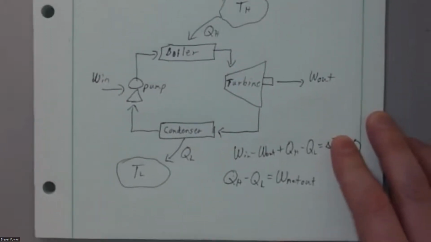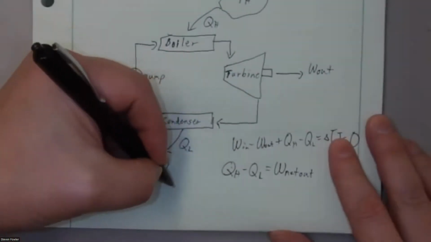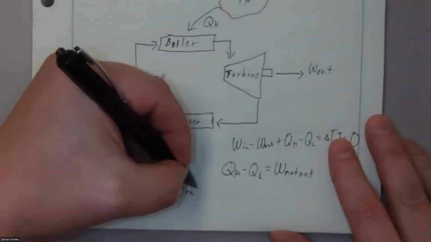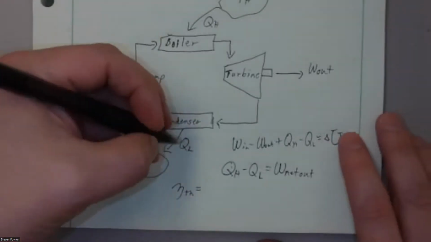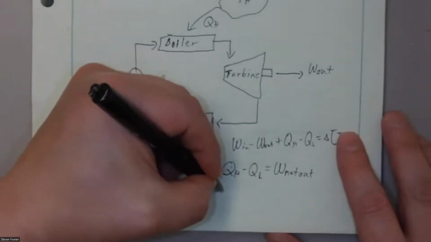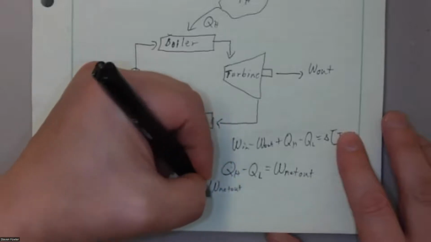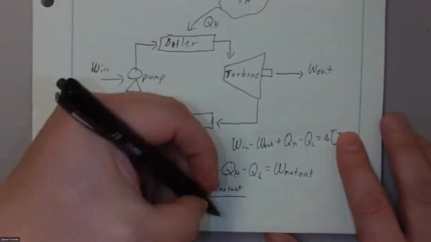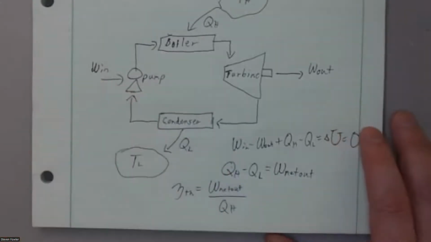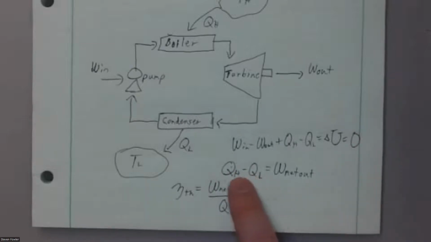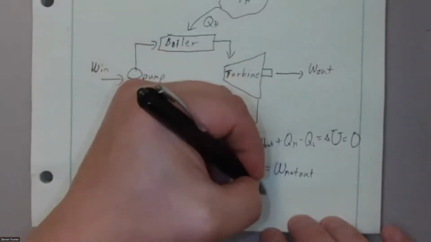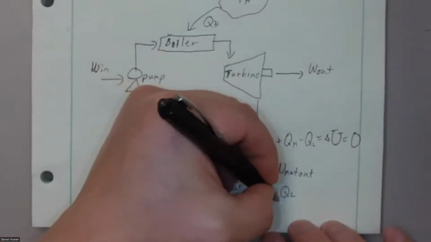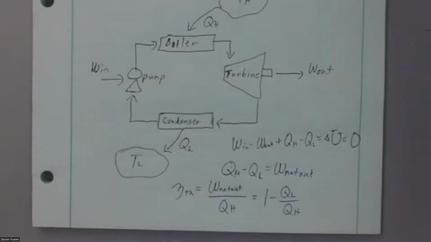Okay. Well, how do we measure the performance of an engine? We measure the performance of an engine as what we call the thermal efficiency. That's the ratio of, efficiency is typically what you want, divided by what you have to do to get it. What we want for an engine is the net work out. The other side of that ratio then is what we have to do to get that net work out. That's QH. And if I substitute this QH minus QL in for the net work out, this simplifies down to 1 minus QL over QH.